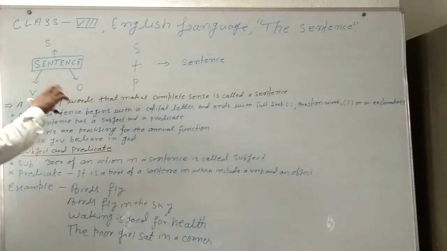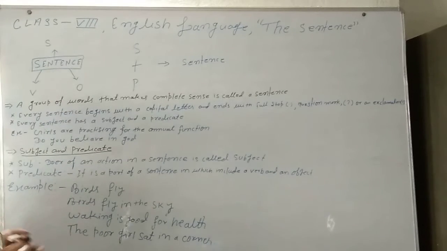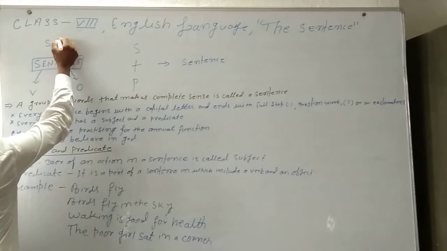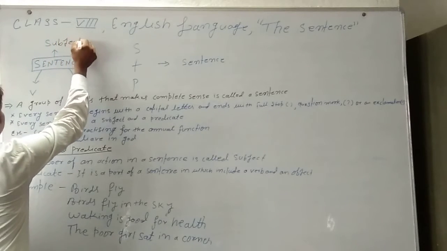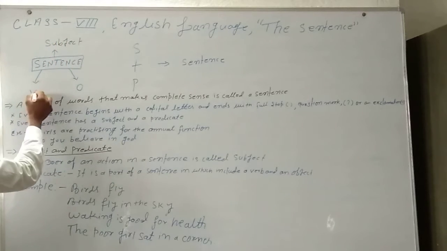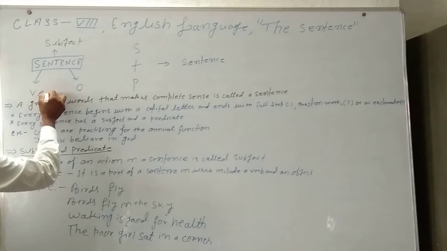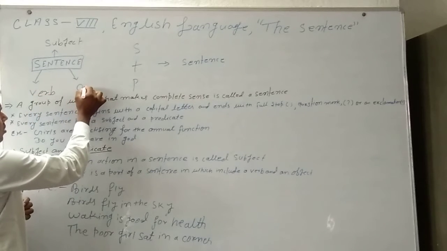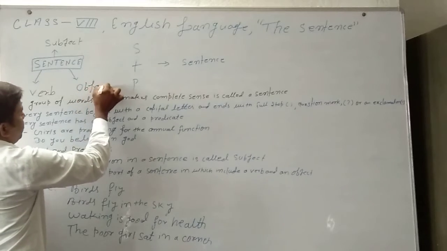Sentence contains three words. First, S. S means subject. Second, verb. V for verb. And third, object. O for object.